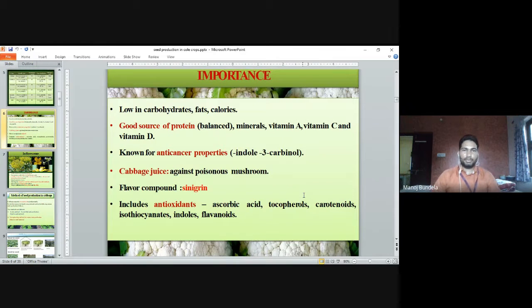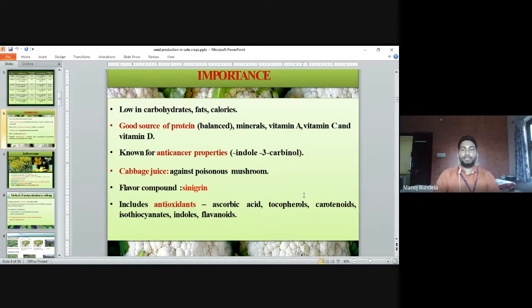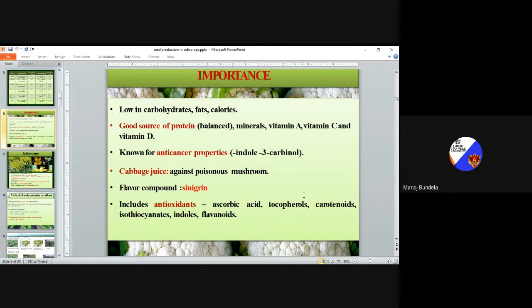Importance. What is the importance of cole crops? Low in carbohydrates. Cole crops have less carbohydrate content. Good source of protein. If we use them in a balanced diet, they are a good source of protein, minerals, vitamin A, vitamin C, and vitamin D. Known for anti-cancer property. Indole-3-carbinol works as an anti-cancer compound.